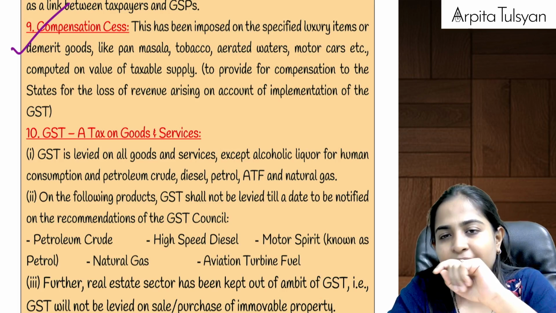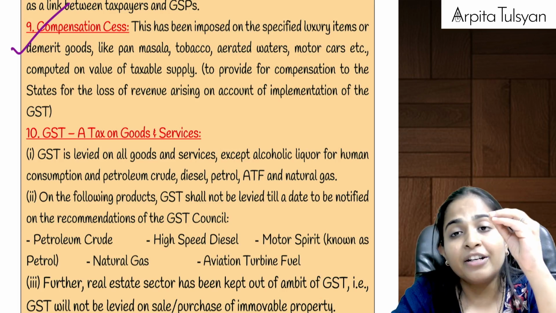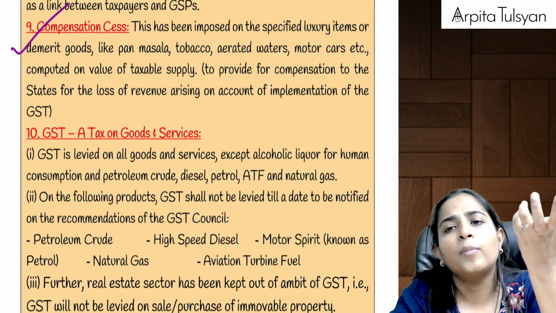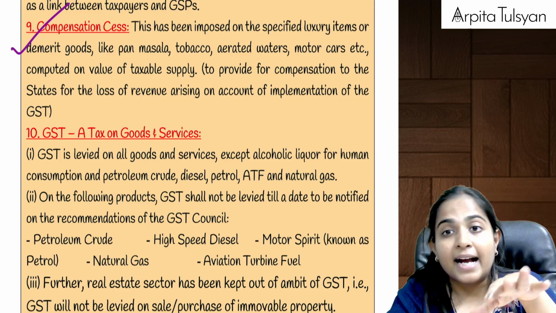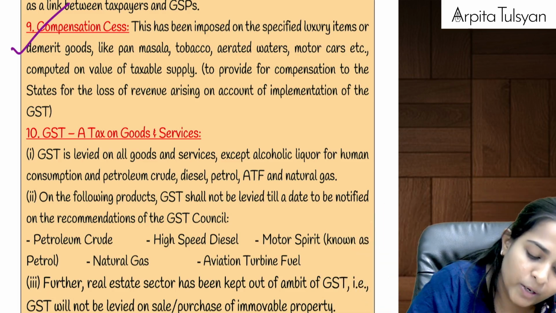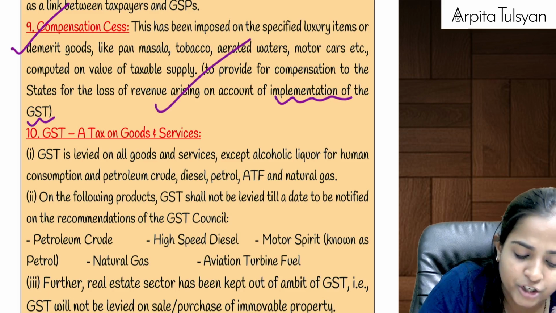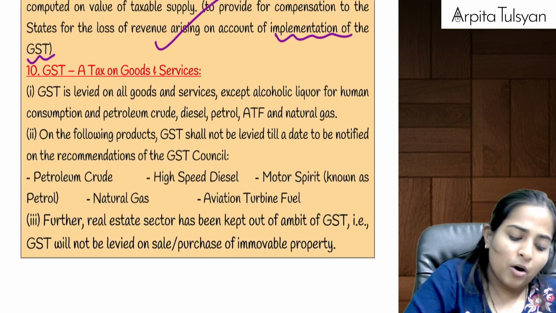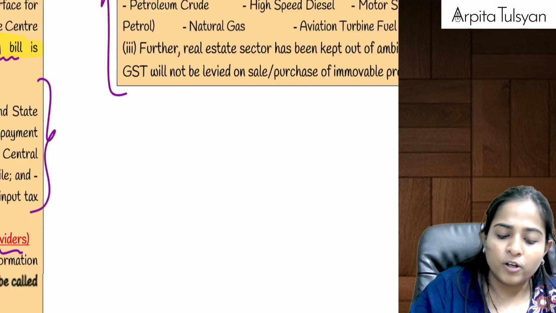The state government will suffer the loss of revenue. So the state government says that we want some compensation. So the central government says, okay, no problem, we will collect a new tax called GST compensation cess, and that will be paid to the respective state which has suffered the loss due to implementation of GST. Understanding this? Yes.